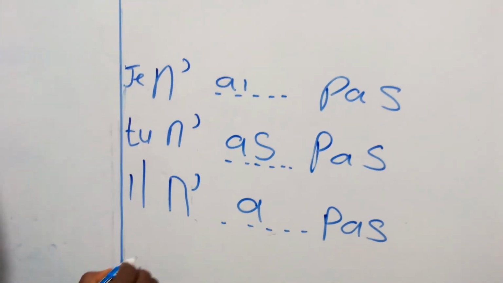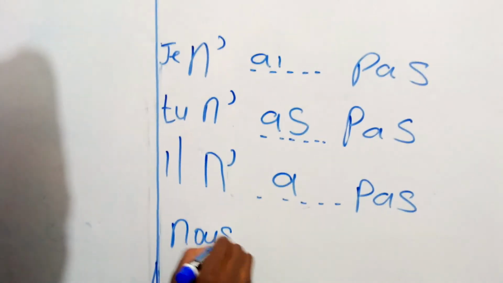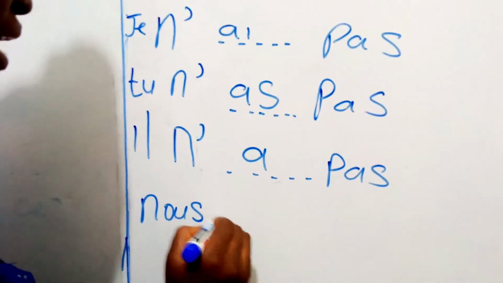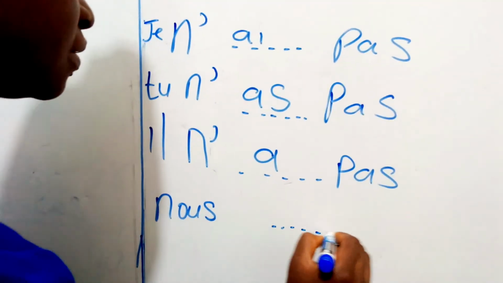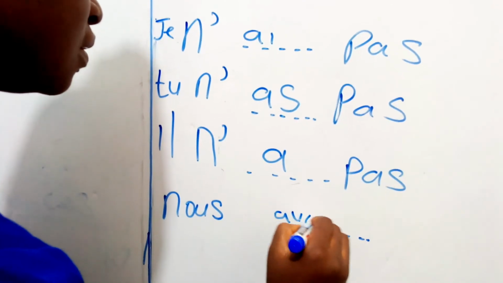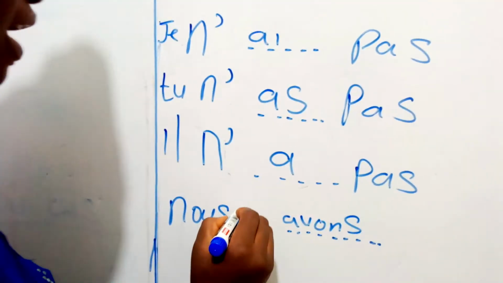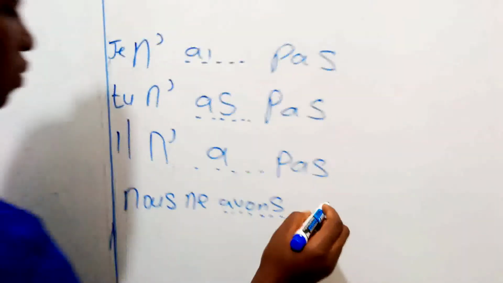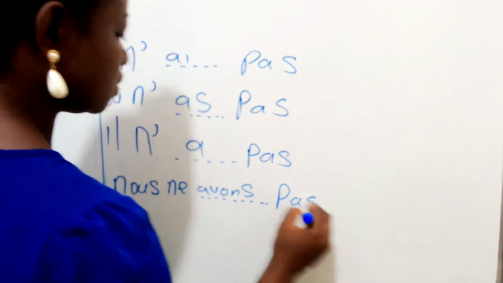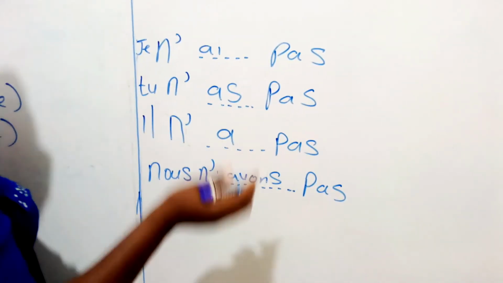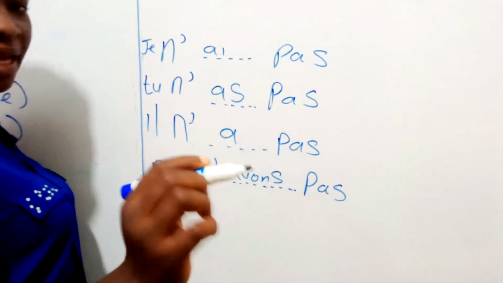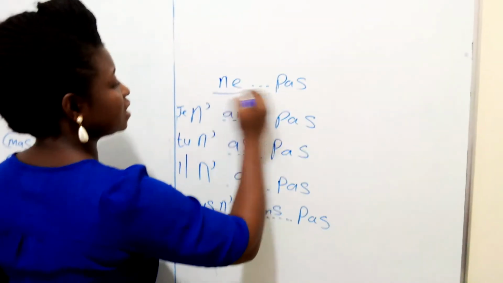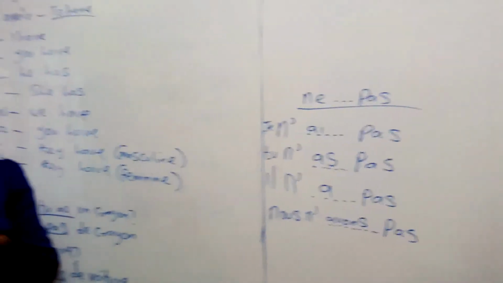Let's move to the next one, which is nous. We still have to put our ne pas, so let's leave the space there. Nous avons. So we have to put ne pas. So we continue like that. Basically, negation in French is ne pas. That's negation. Okay, let's go back to more examples.